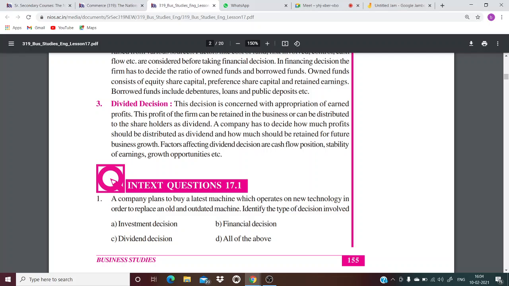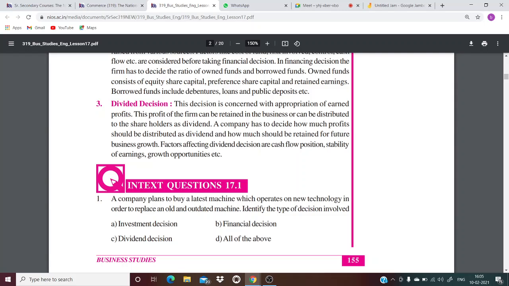Now, we have learned in the previous chapter that the company plans on saving a part of the profit. Whatever profit a company gets, it distributes among the shareholders, because obviously the shareholders need a return on their investment, which is given to them from the profit the company earns.